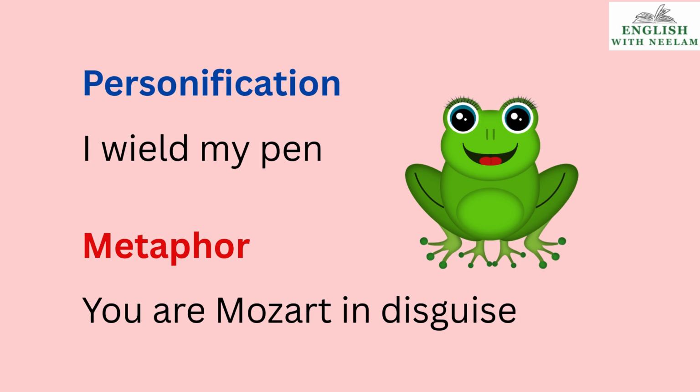Next poetic device is, children, personification. I willed my pen. Frog has been personified. I is frog here in this poem. Next is, children, metaphor. You are Mozart in disguise. Nightingale is comparing the frog to that great musician, Mozart.